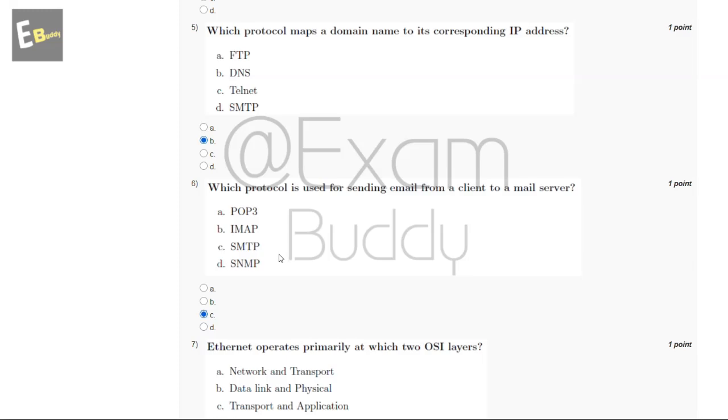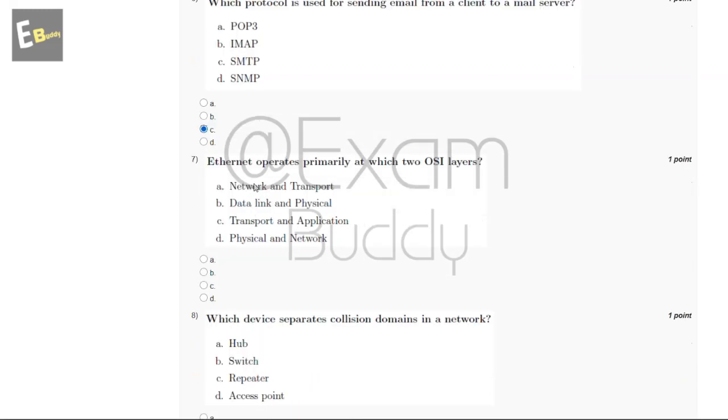And now let's go to our question number 7. Ethernet operates primarily at which two OSI layers? So these are the options and the answer of our seventh question is B, data link and physical.